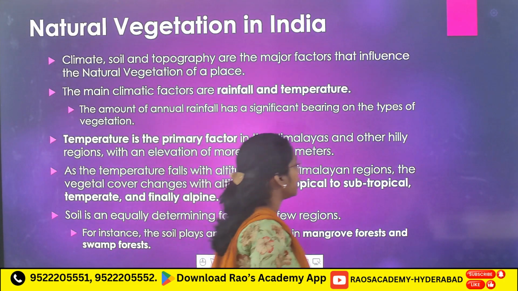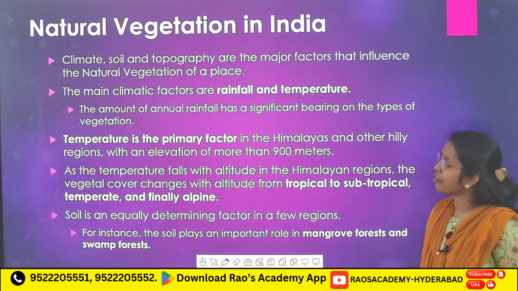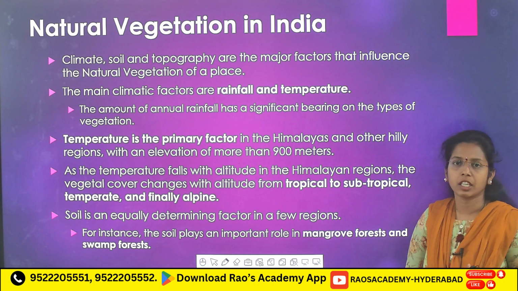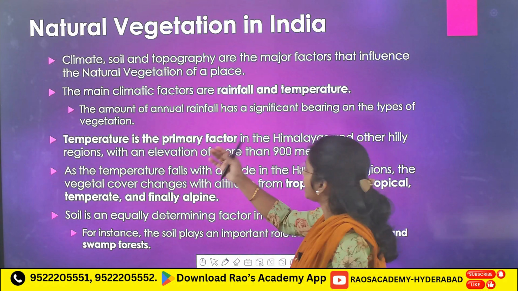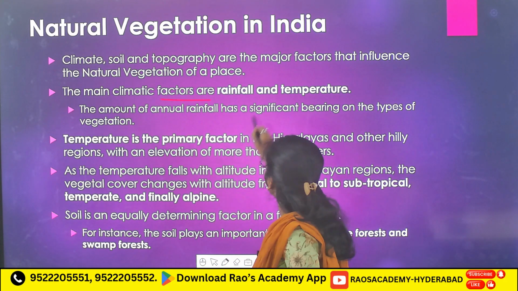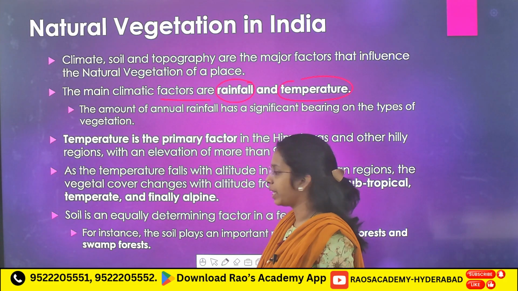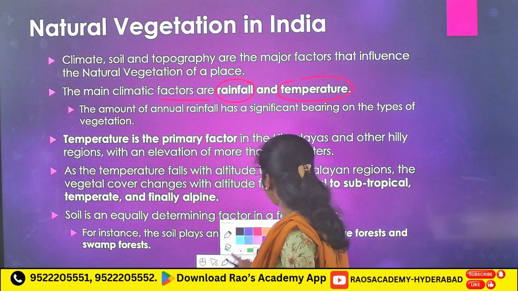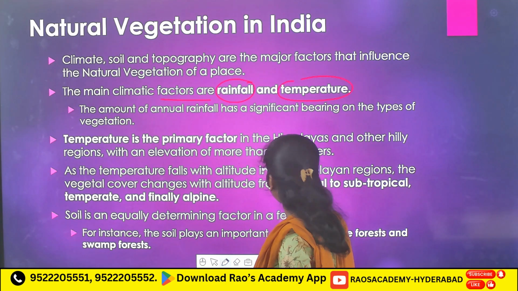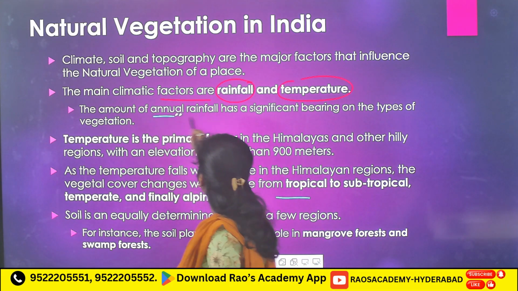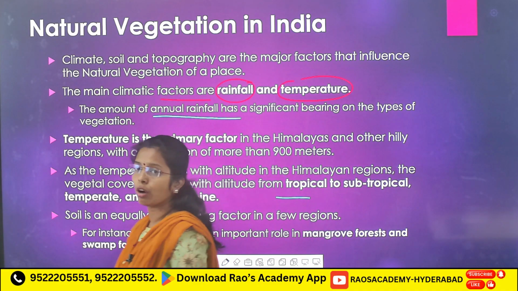Natural vegetation in India. The major factors that influence natural vegetation in India are climate, topography, rainfall, soil. See, the main climatic factors are rainfall and temperature, very important. The amount of annual rainfall has a significant bearing on the types of vegetation.